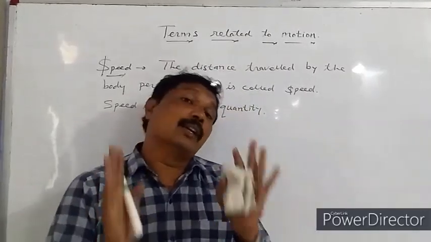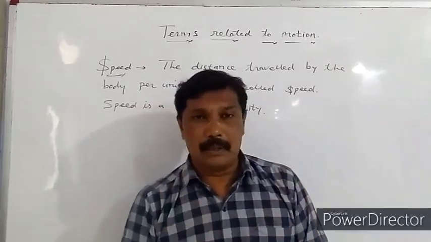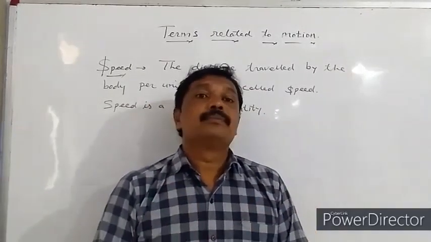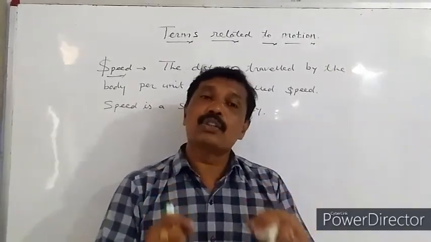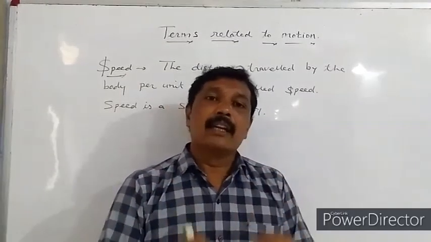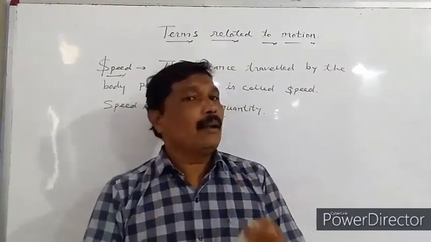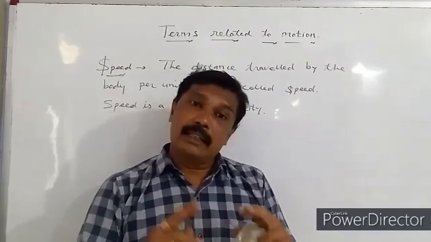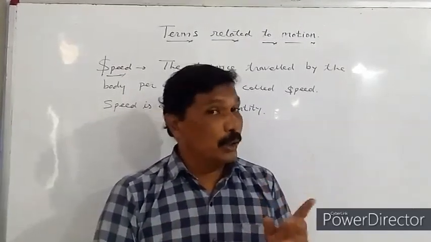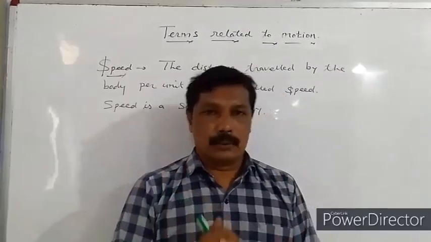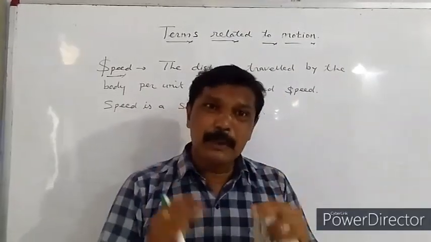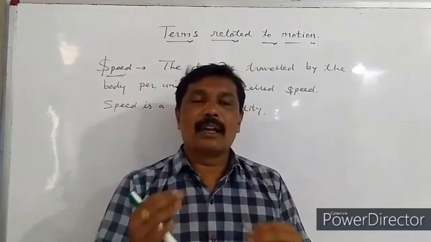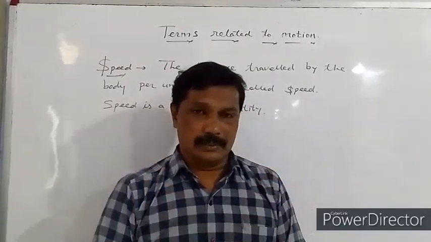Here we have studied a new terminology, which is displacement. What is displacement? Displacement is the shortest distance between initial point and final point. Displacement is a vector quantity. Displacement can be positive, negative or zero. Displacement is always less than or equal to distance.